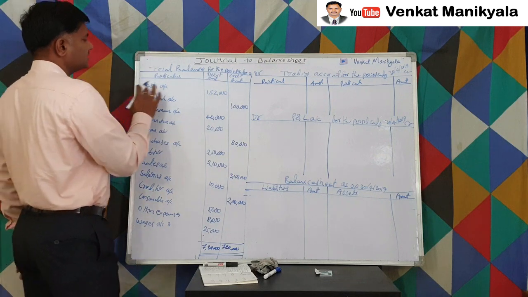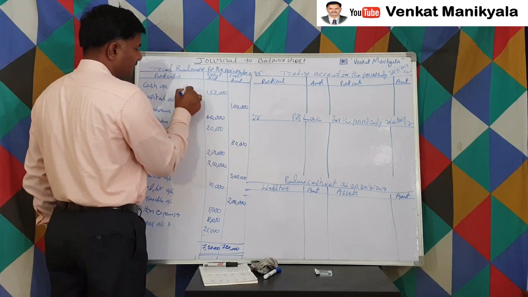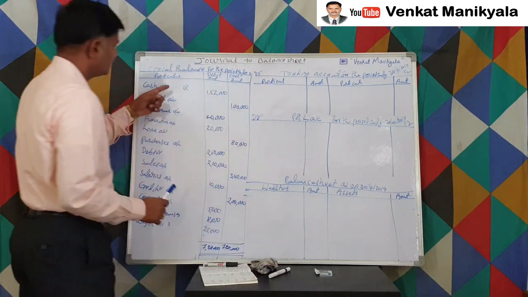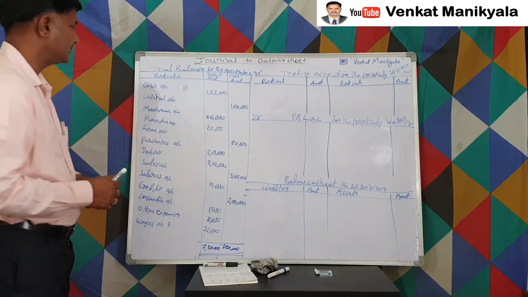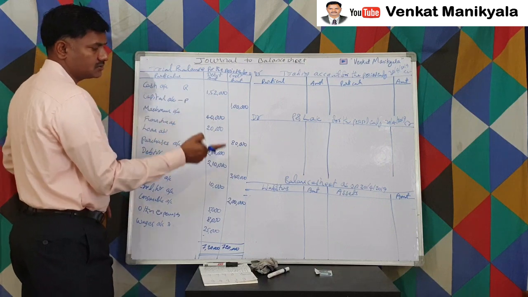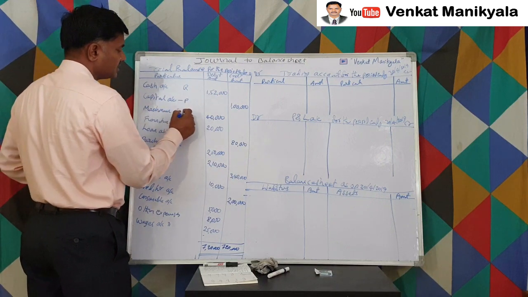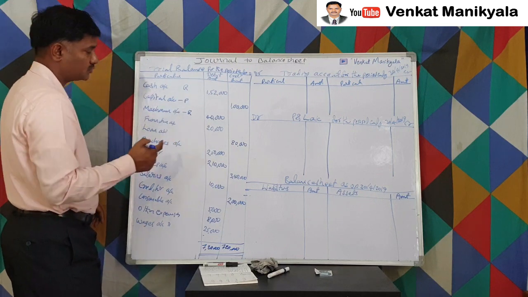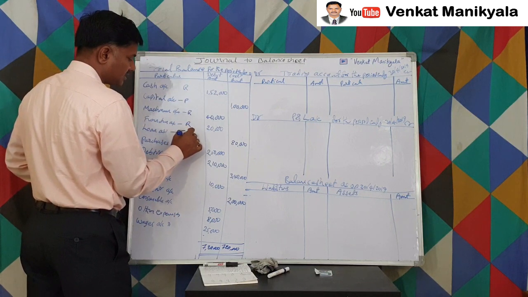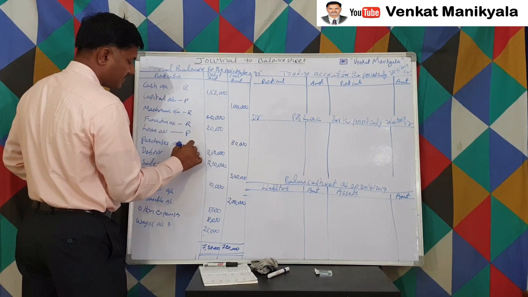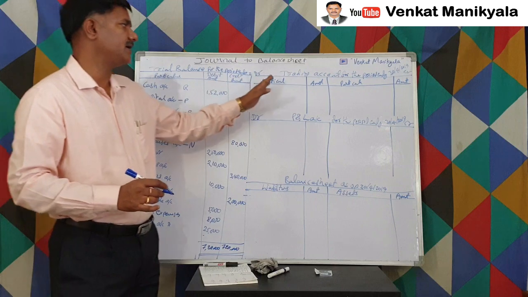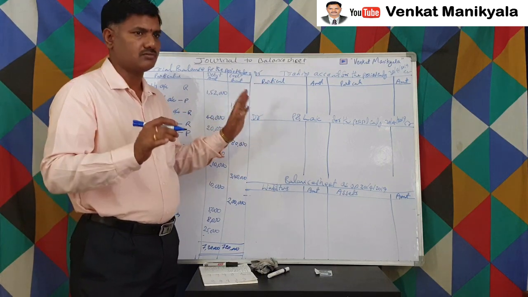For example, see the cash account. Cash account belongs to real account, right? So where does the real account have to go? The real account has to go to the balance sheet, right? Capital account is a personal account, right? This has to go to the balance sheet. Machinery account is a real account. So this is also supposed to go to the balance sheet. Furniture account is also a real account. Loan account is a personal account. Purchases account is a nominal account. So all the nominal accounts should go to the trading account or P&L account, right?